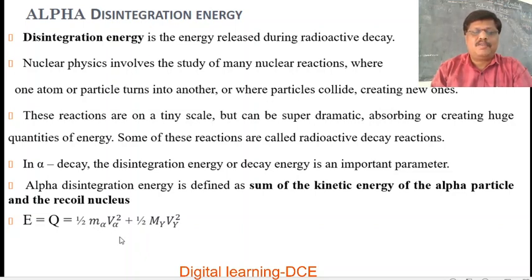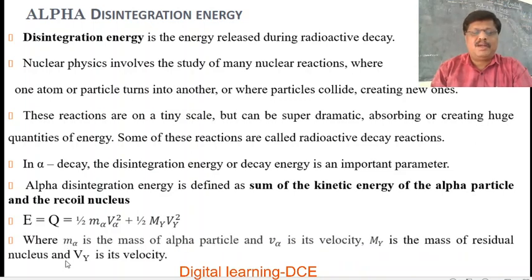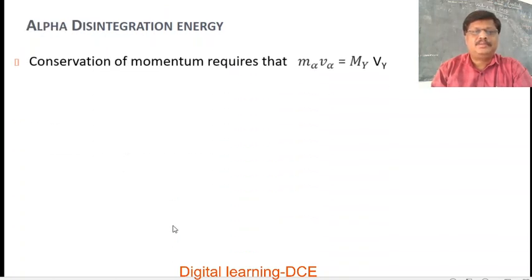So, half M alpha V alpha squared is the kinetic energy of the alpha particle, and half My Vy squared is the kinetic energy of the recoil nucleus, where M alpha is the mass of the alpha particle, V alpha is its velocity, and My is the mass of the residual nucleus and Vy is its velocity. According to the law of conservation of momentum, linear momentum should be conserved.